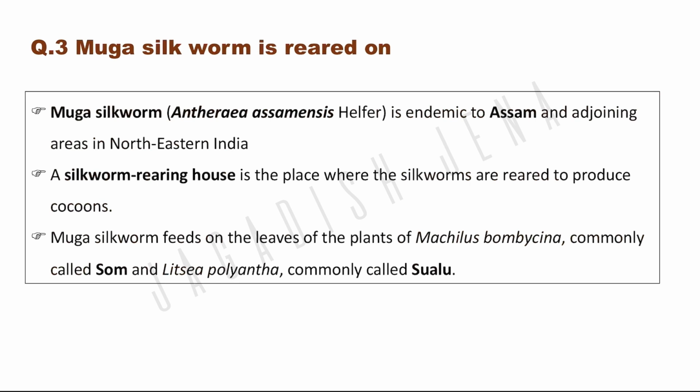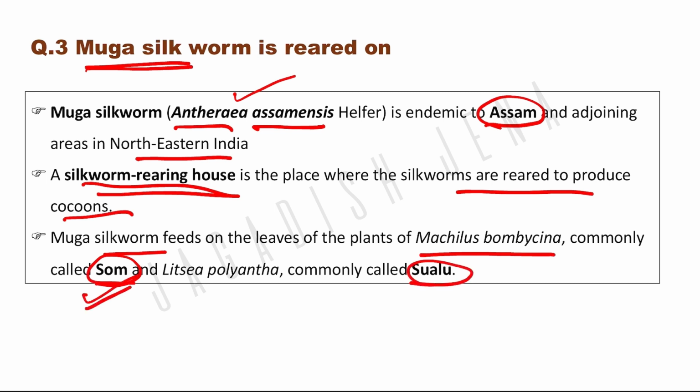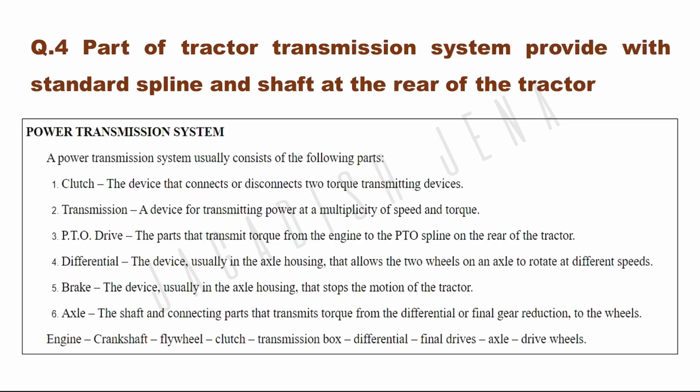Next is: Muga silkworm reared on. There are different types of silkworm. So Muga silkworm, the scientific name is Antheraea assamensis, and this is endemic to Assam. As the name itself explains, this is endemic to Assam and adjoining states of northeastern India. A silkworm rearing house, what is a silkworm rearing house? It is a place where the silkworms are reared to produce cocoon. Muga silkworm is fed on the leaves of the plant Machilus bombycina, commonly known as som, and Litsea polyantha, known as soalu. So if these plants are in your options, then your answer will be som and soalu.